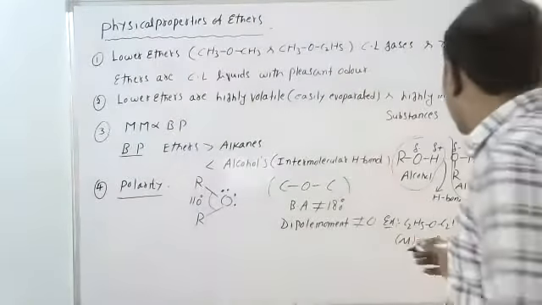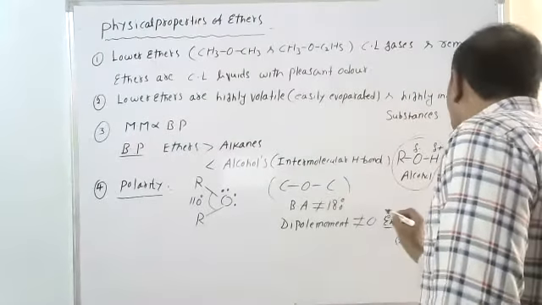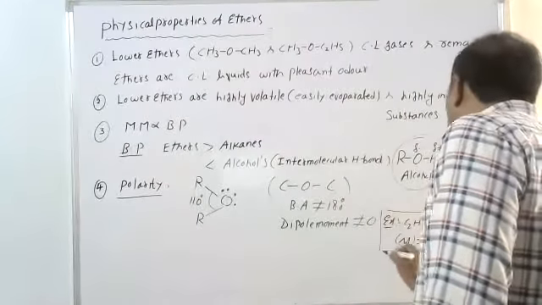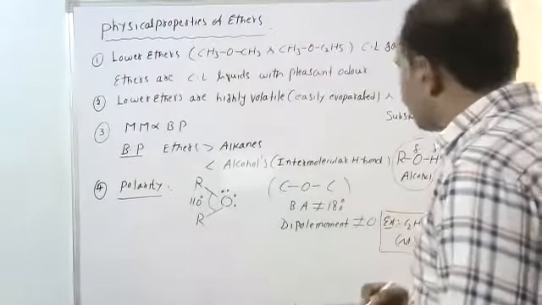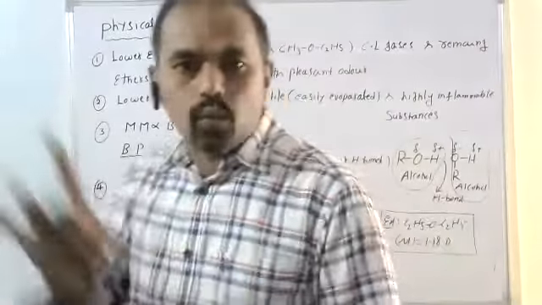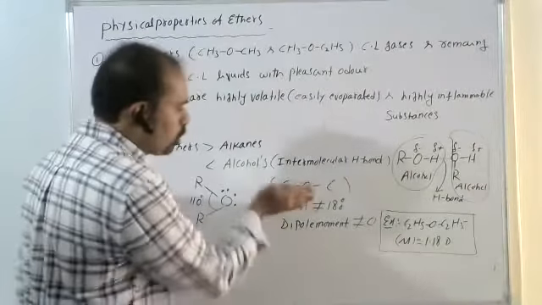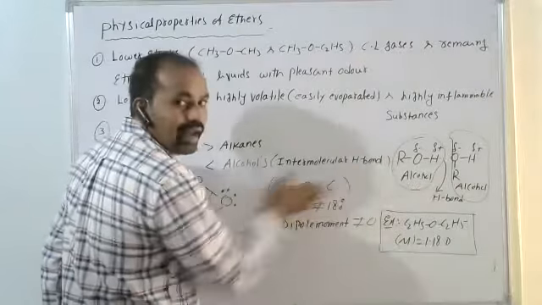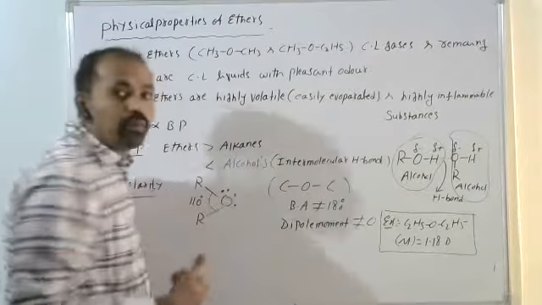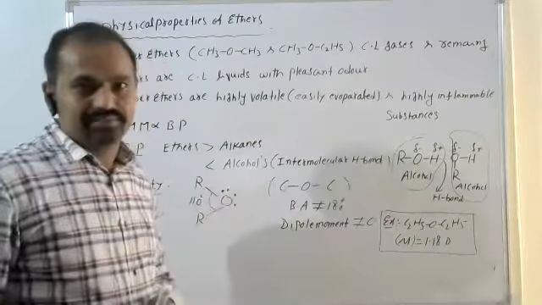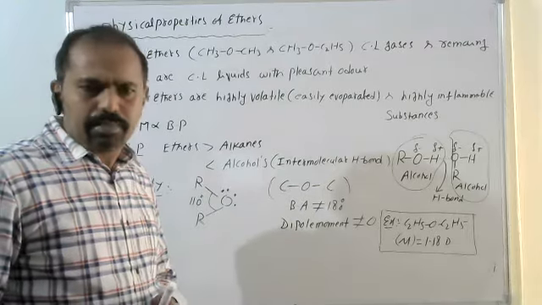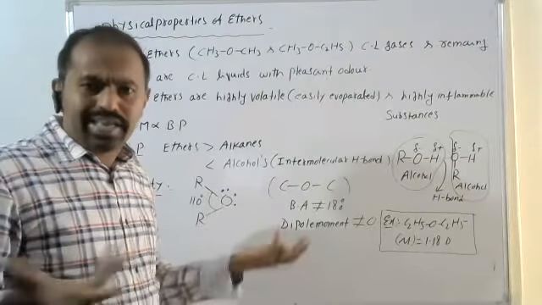What is the meaning of that? The dipole moment is not equal to 0. Dipole moment is a vector quantity. If it is linear, completely 180 degrees, the right side dipole moment and left side dipole moment mutually cancel. But here, they do not cancel.